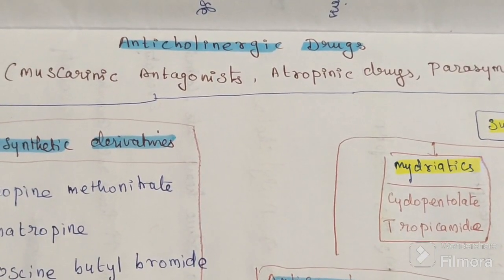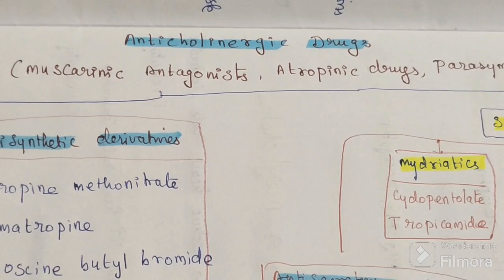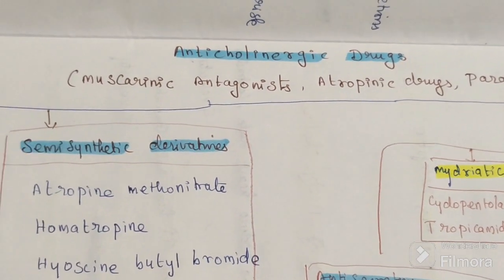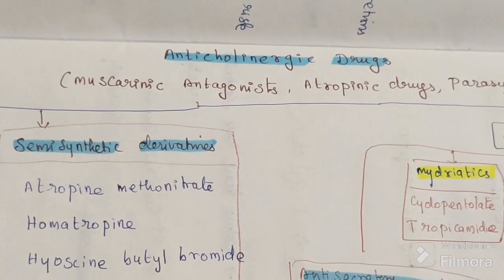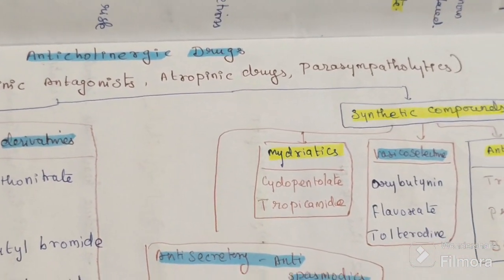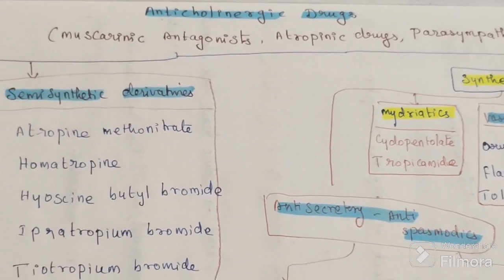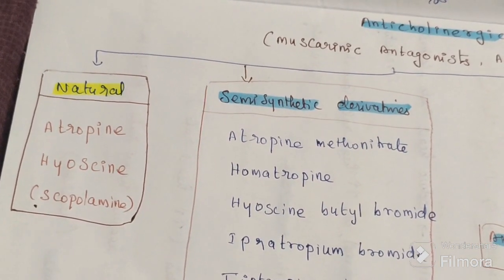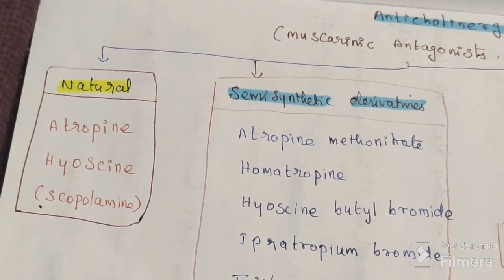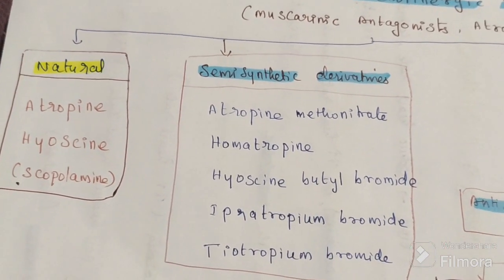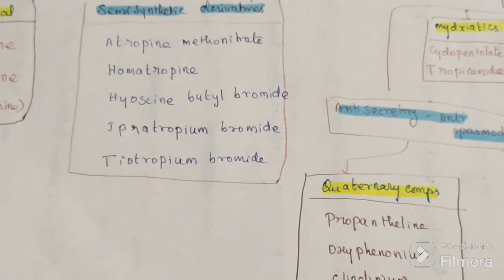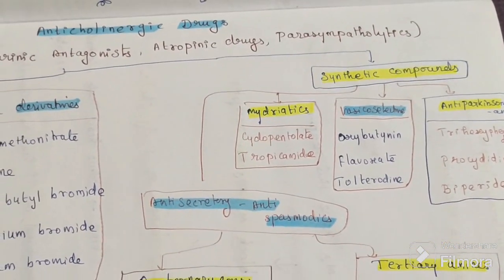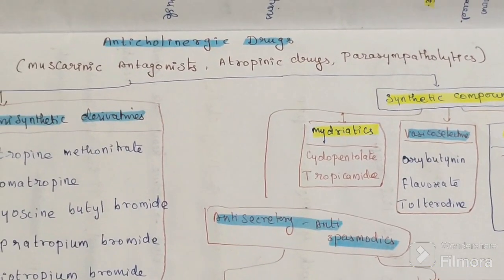In this video, continuation of ANS drugs, second chapter, anticholinergic drugs. The same way we will study. Learn the classification. First, the prototype drug is atropine. So these are the drugs that come under this category, anticholinergic drugs.